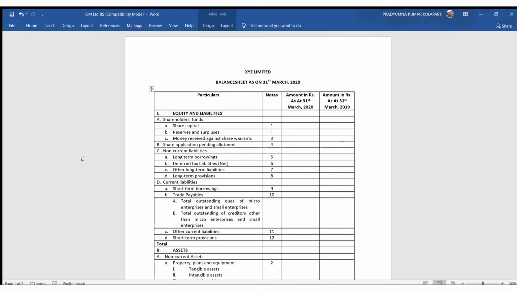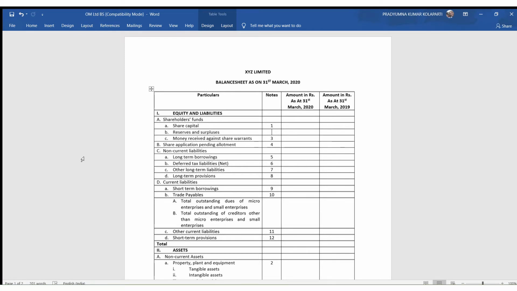Every company has to provide information of 2 years, that is one current year and one previous year, in all the financial statements, except for the first time after incorporation where they do not have any transactions before. So the first time it will be permitted to give only one column. Otherwise, every company has to report 2 years' numbers: one of the current year, another of the previous year.